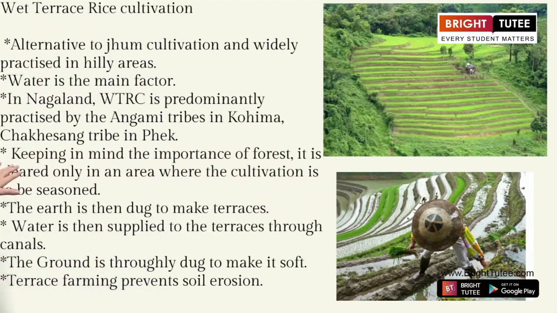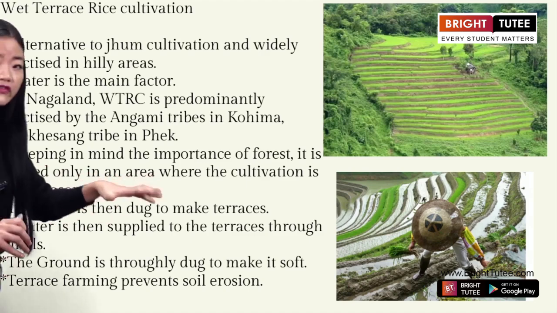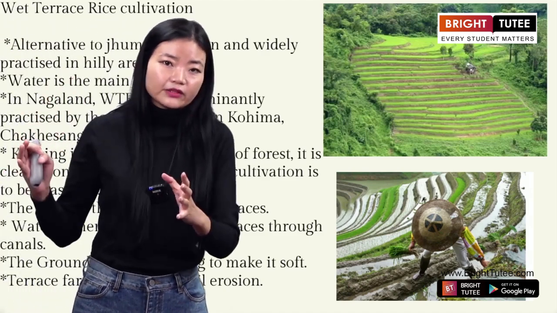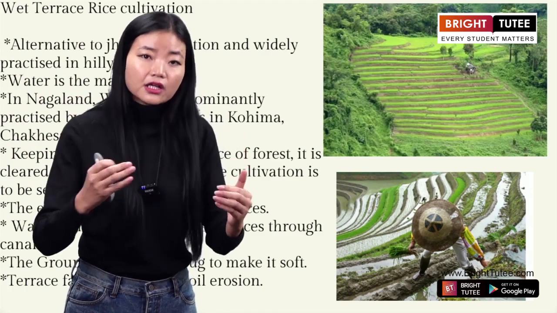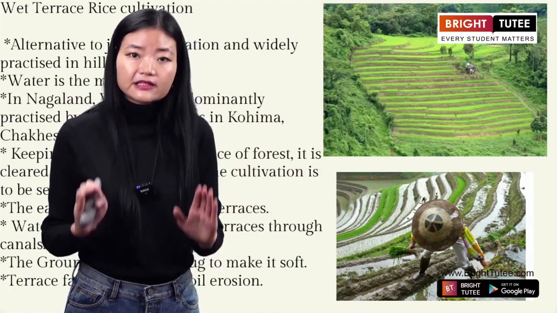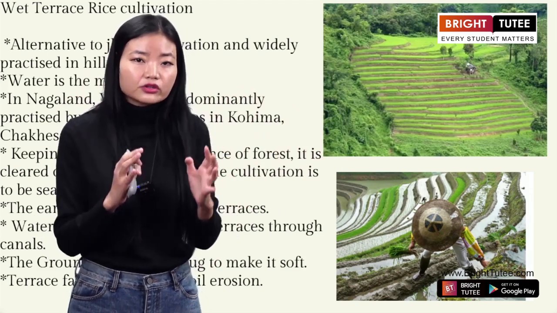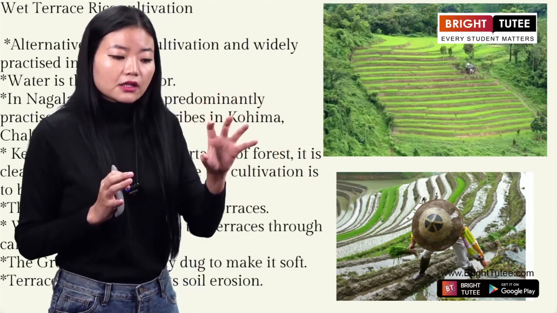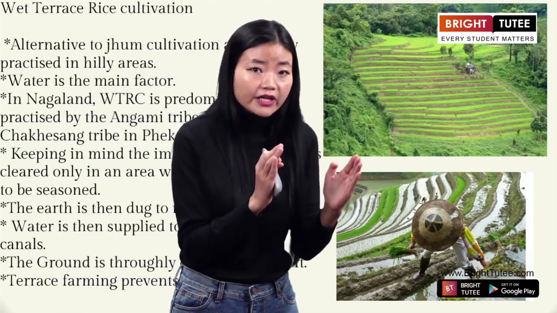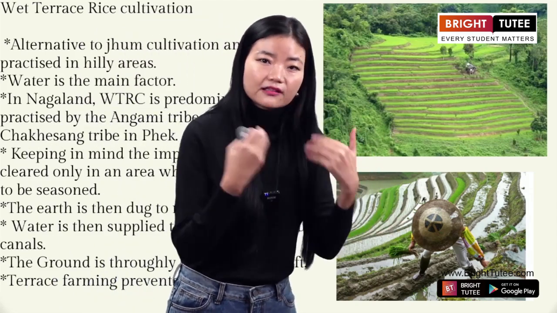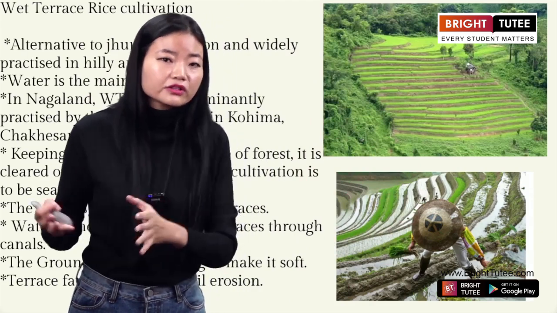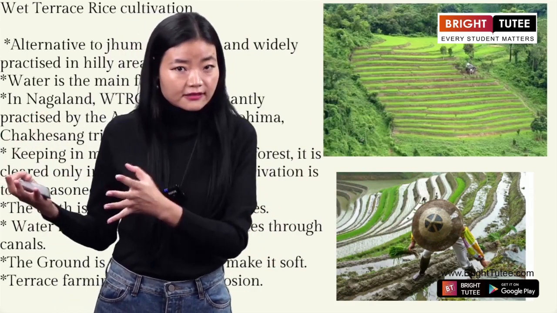Then, keeping in mind the importance of forests, it is cleared only in an area where the cultivation is to be done seasonally. We need to clear a forest in order to process this type of cultivation. So the farmers select one particular area and carry out the terrace cultivation there because they also want to conserve and preserve forests. Clear, everyone?